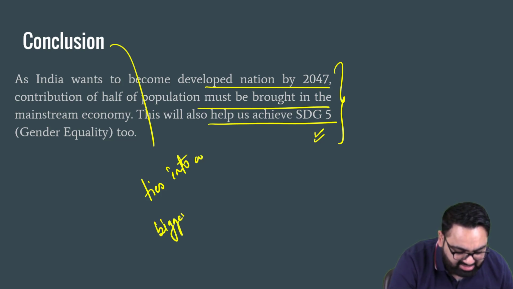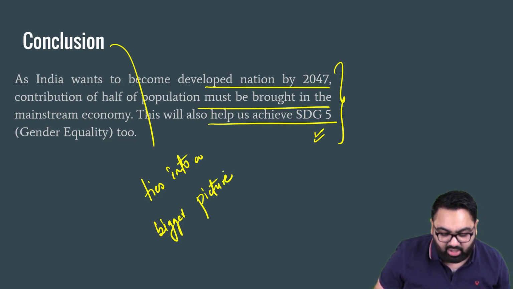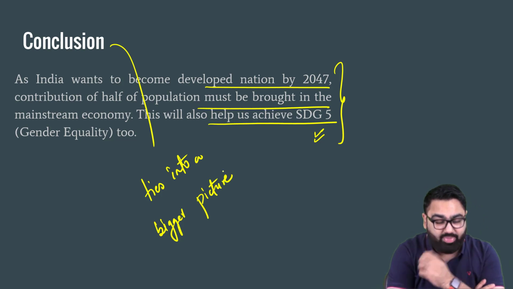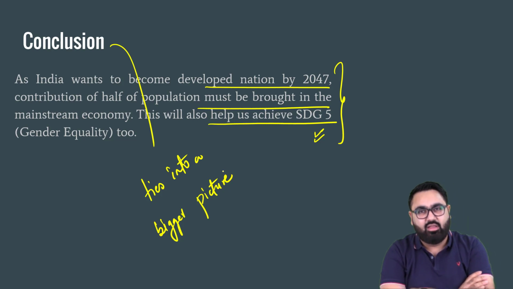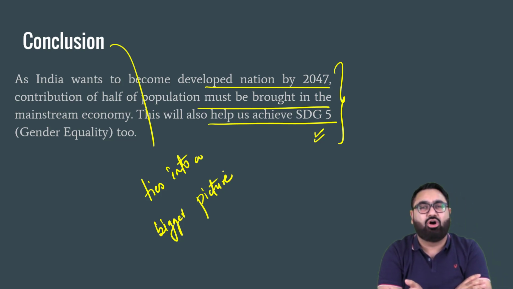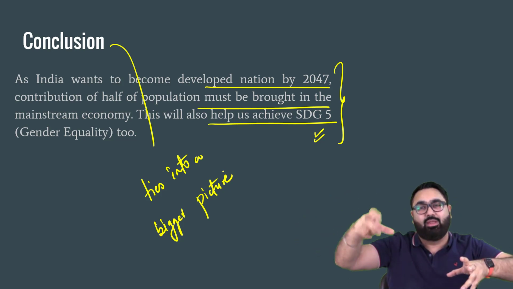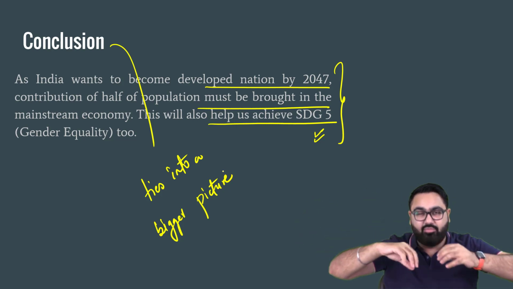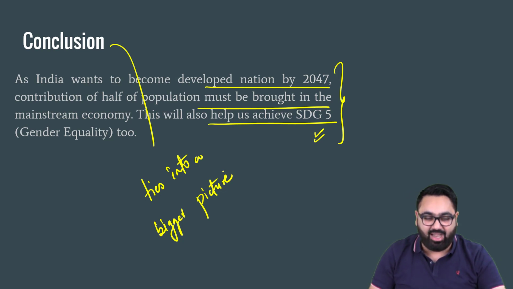That also is a very good way to conclude an answer, rather than just concluding by saying that we hope that the government policies are able to work in this order or they are able to support women. That is very generic. If you write exact fact-based numbers or fact by connecting it to a larger story that if we do this, we'll be able to achieve this goal or that goal, that will really end your answer on a very, very good note. So try and end the answer like this as well.